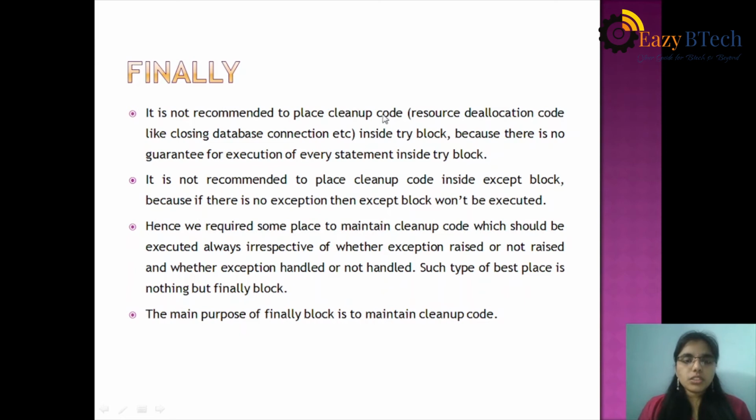Cleanup code activities like database connection code we can't write inside the try block or the except block, because there is no guarantee to execute try block statements, nor except block statements. The main purpose of the finally block is to maintain cleanup code activity.